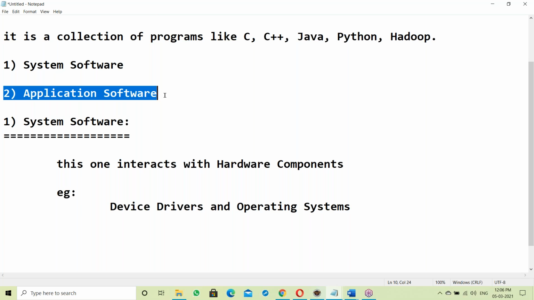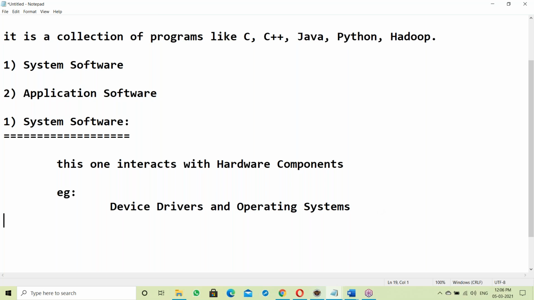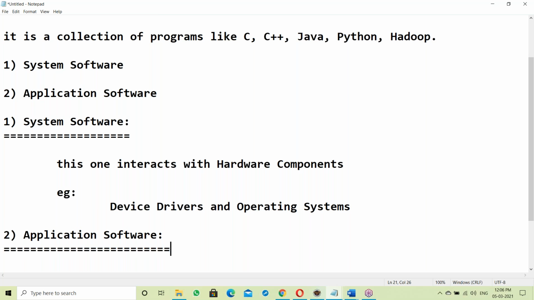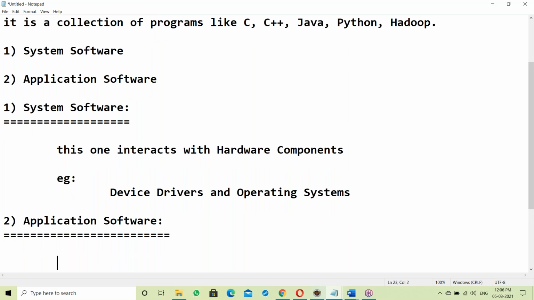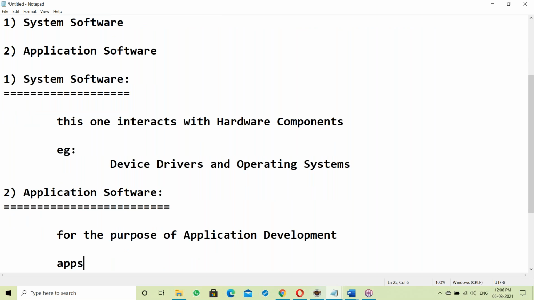Next, application software. So what is application software? Application software is for the purpose of application development. There are different apps: Facebook is an application.